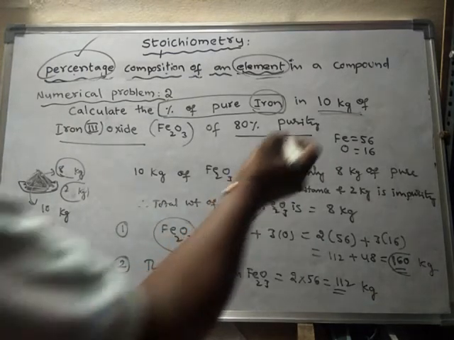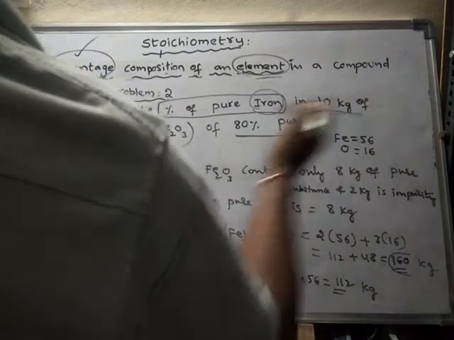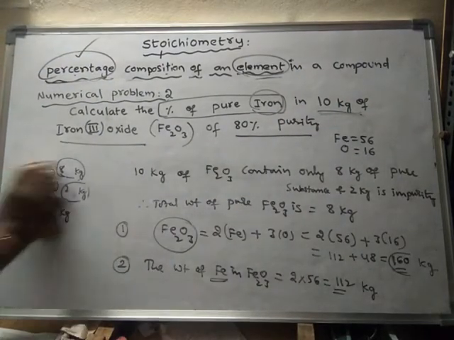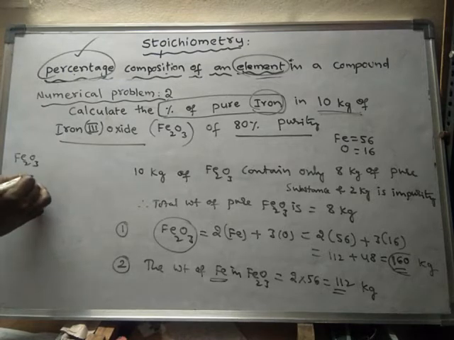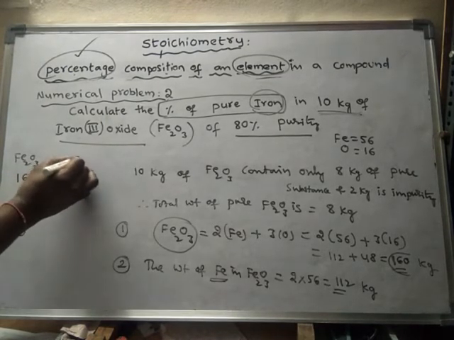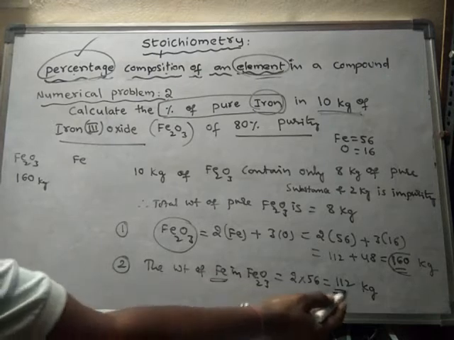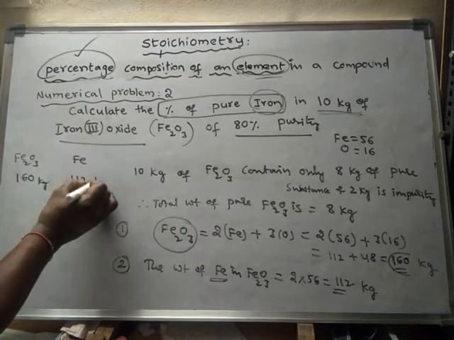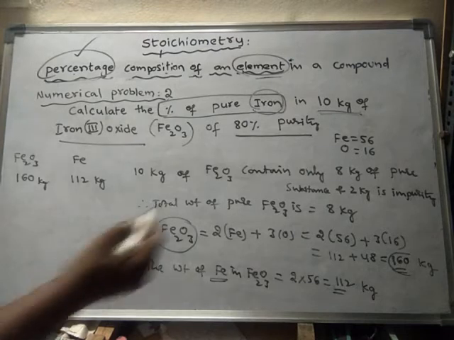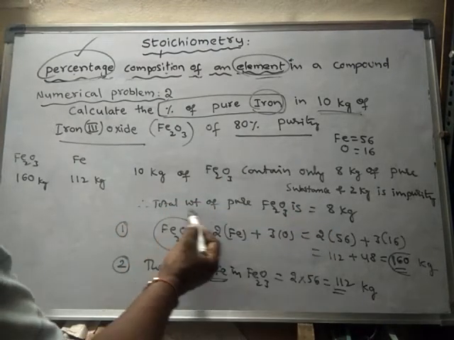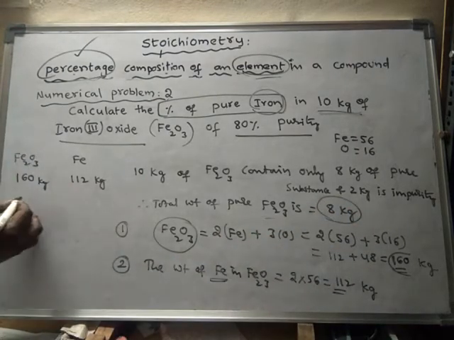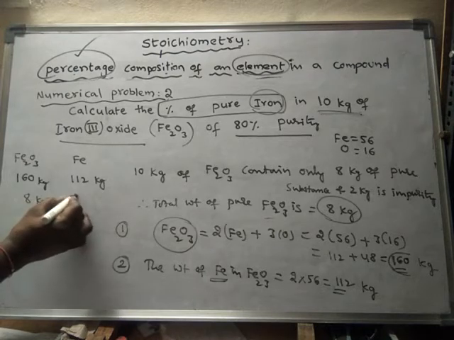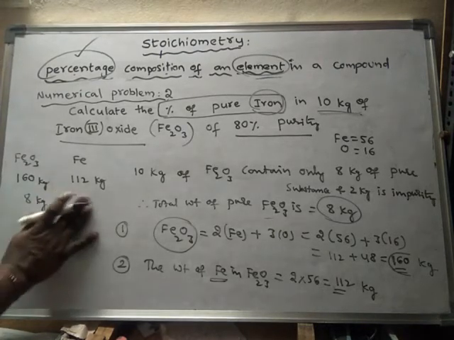So if iron oxide is 160 kgs, then the pure iron will be 112 kg. But here, how much amount of iron oxide is present? The total weight of the iron oxide is only 8 kgs. So that means, 8 kg contains how much amount of iron? Let us assume it as X.